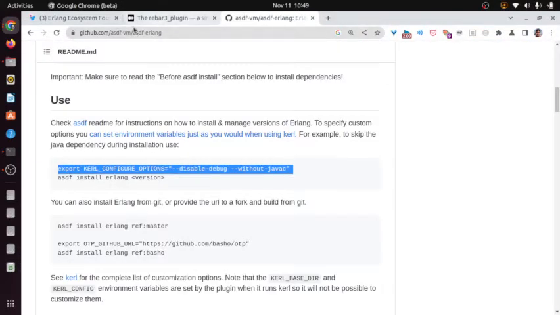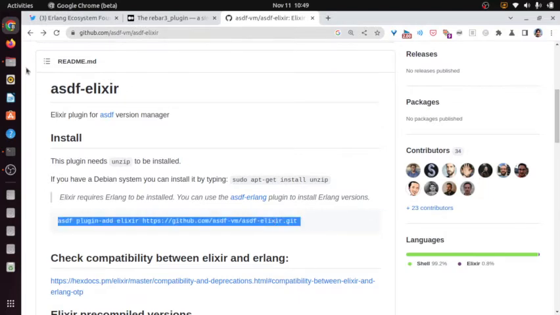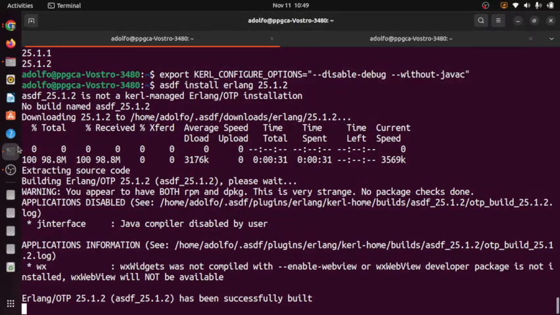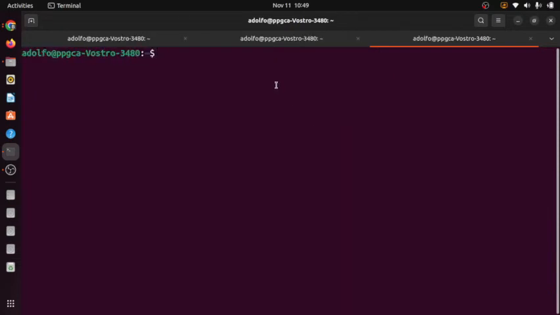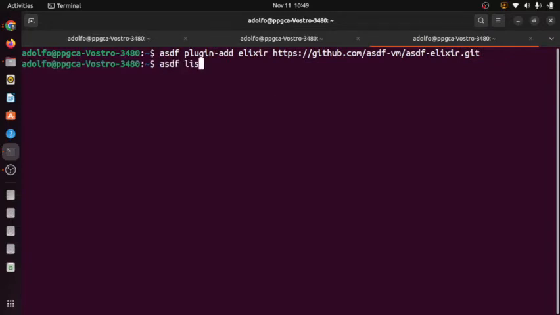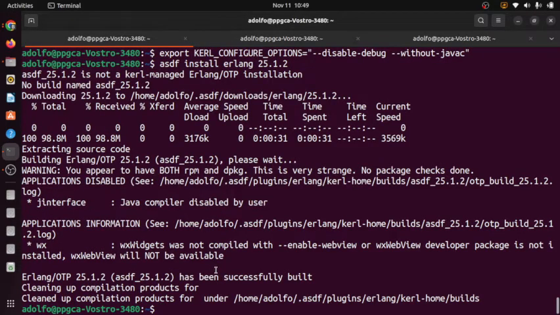While we wait, we can go and try to do this. So I'm going to copy this. Oh, here, yes, it's here. I'm going to open a different tab, and I'm going to just add the plugin and list all versions of Elixir that are available on ASDF. And I'm probably going to use this one. Why? Because I'm installing. Okay, great.